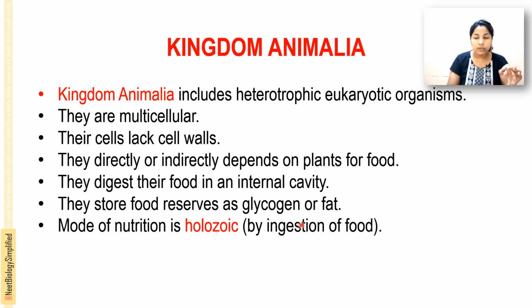In the form of glycogen or fat, this animal stores the food, and the mode of nutrition is holozoic, that is by ingestion. That is kingdom Animalia, which includes heterotrophic eukaryotic organisms. They are multicellular, and their cells lack a cell wall. They directly or indirectly depend on plants for their food, and they digest their food in an internal cavity, and they store food as glycogen or fat, and the mode of nutrition is holozoic, that is by the ingestion of the food.